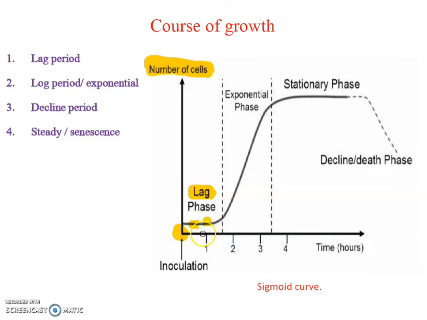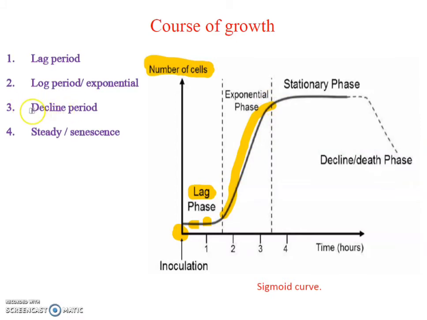Initially the doubling rate is very slow and the number increases slowly, but after a certain time comes the log phase, or exponential phase. At that time all the cells grow very rapidly, because initially they increase in number, and then all these cells start to divide and consume the maximum nutrition from the medium, and they grow exponentially. This is called the log phase. The log phase is a very fast phase.